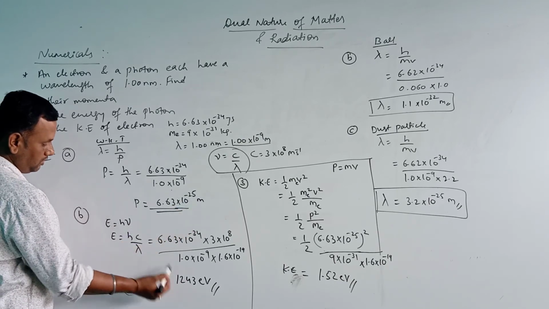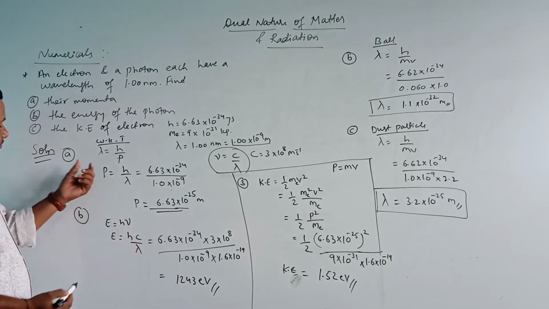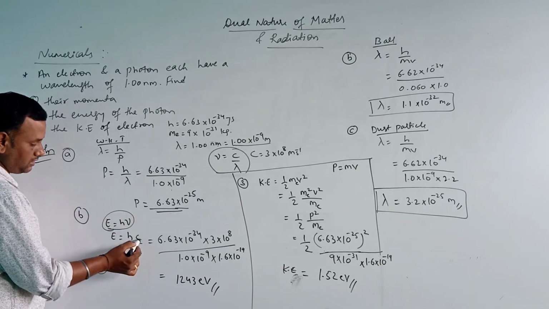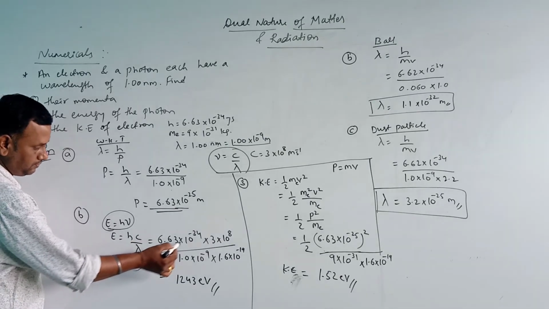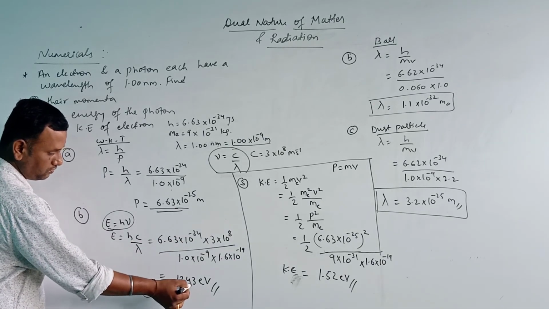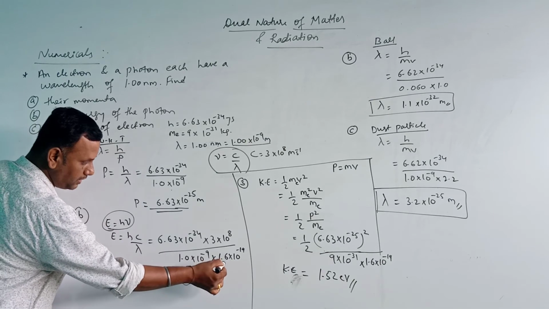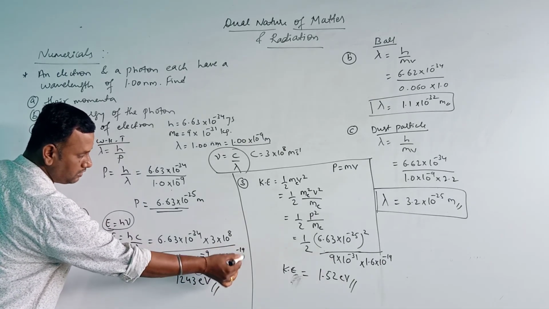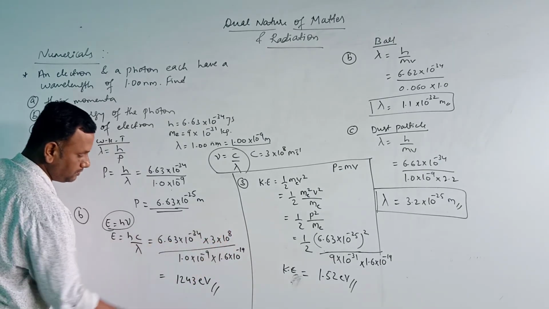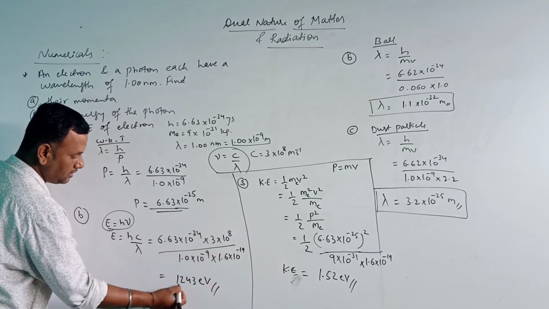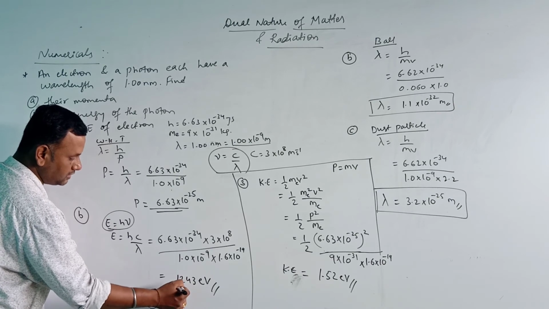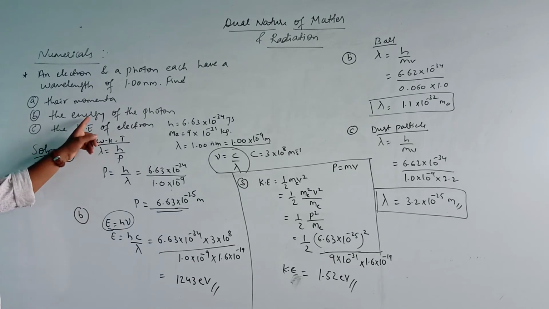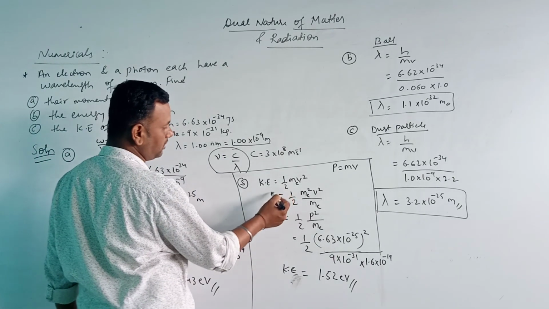Next, it is for energy. Energy of the photon. We know the relation E is equal to h nu. So in place of nu I substituted c by lambda. So after substitution we are getting 1, 2, 4. Here I divided by the charge of the electron value, 1.6 into 10 to the power of minus 19 coulomb. So if I divide it, then I will get 1243 electron volt as the energy of the photon.